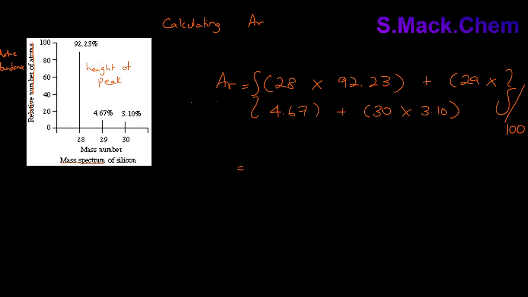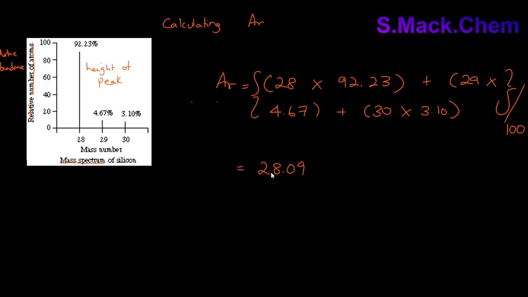You can pause the video and do the calculation. After having done the calculation, you should get an answer of 28.09.